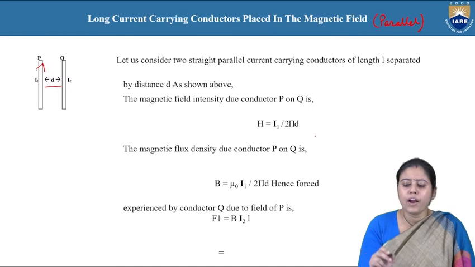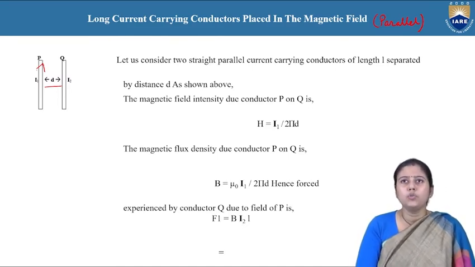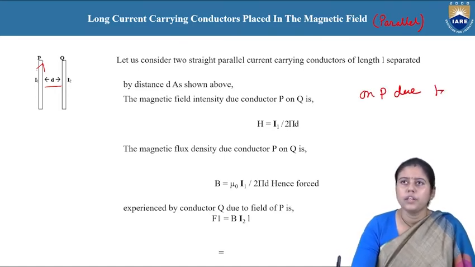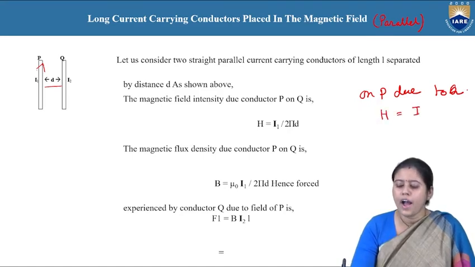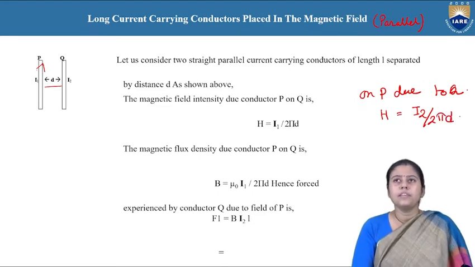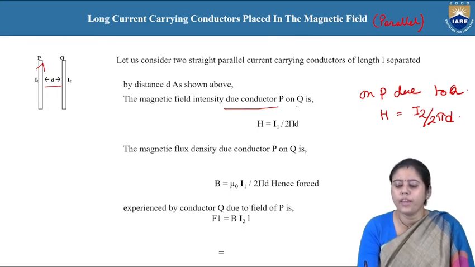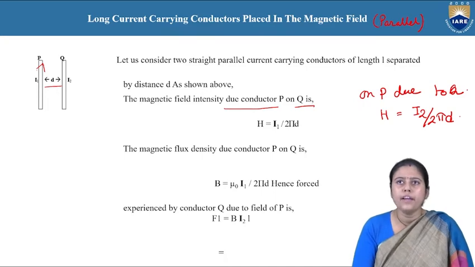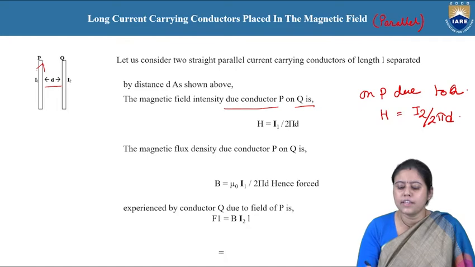Similarly, if we want to calculate the field intensity on P due to Q, what will happen in that case? H is equal to I2 by 2 pi D. So same thing here, we are taking the field intensity due to P on Q: H is equal to I1 by 2 pi D. Now, what will be the magnetic flux density?